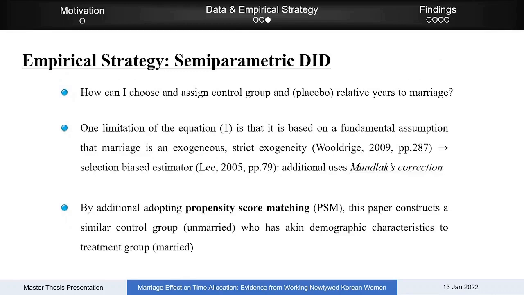To deal with this, I also use the propensity score matching method. By this, an individual in the control group who has a similar propensity score to an individual in the treatment group can be given the same relative year as a placebo relative year. Thus, we can dynamically examine the marriage effect.